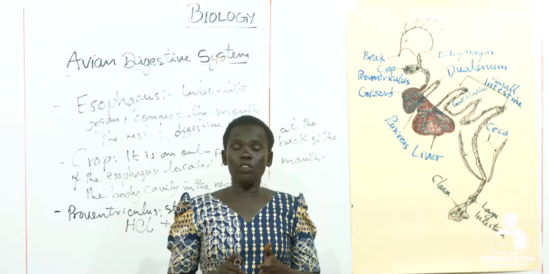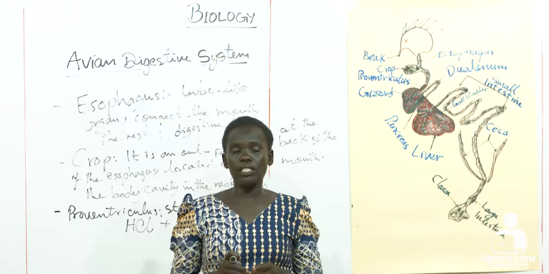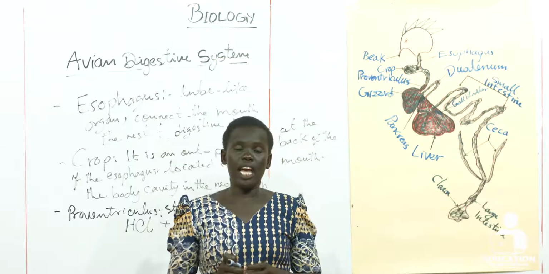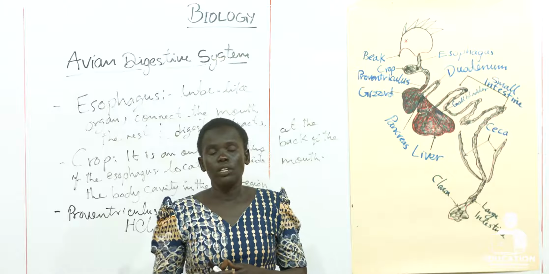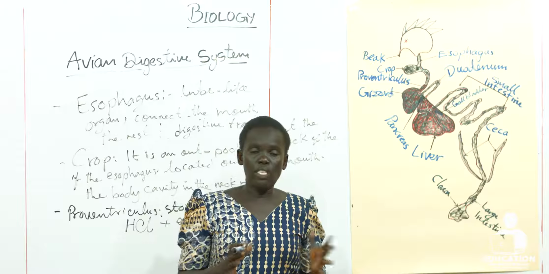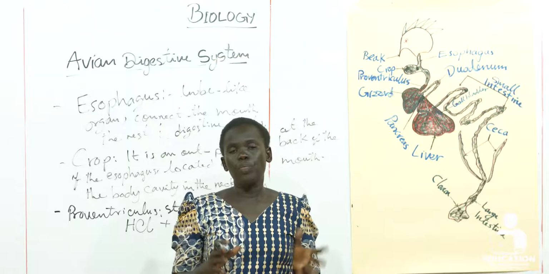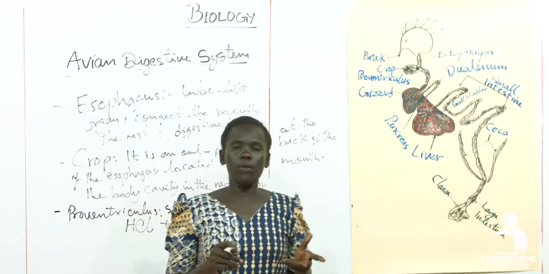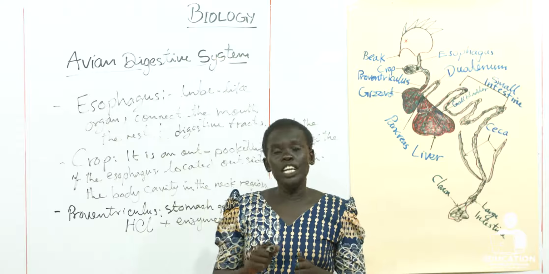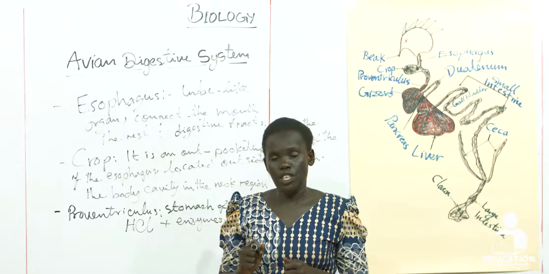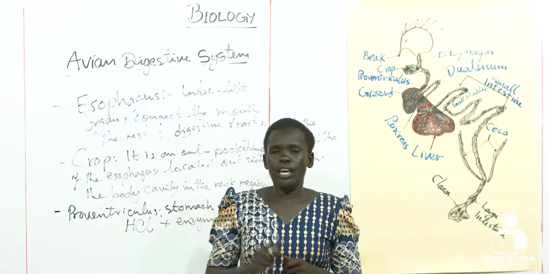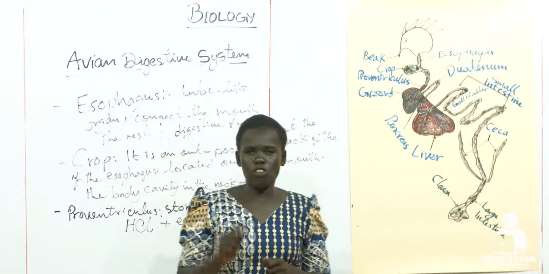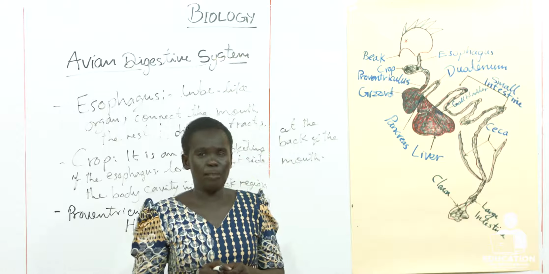And these nutrients cannot be accessed by our cells immediately unless they undergo certain processes. These processes are divided into two: physical and chemical. The physical one is the grinding and crushing using the teeth, but in birds there are no teeth. That means up to now crushing or grinding has not yet taken place.